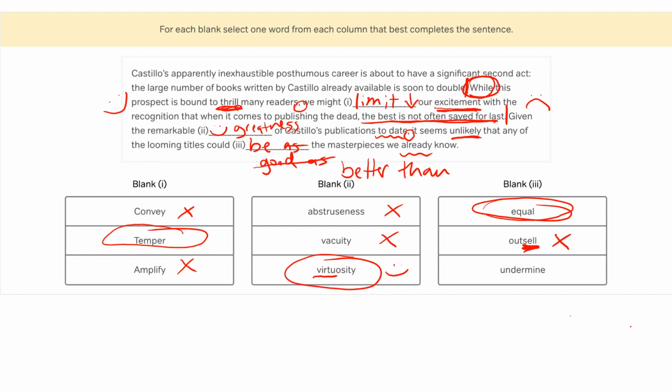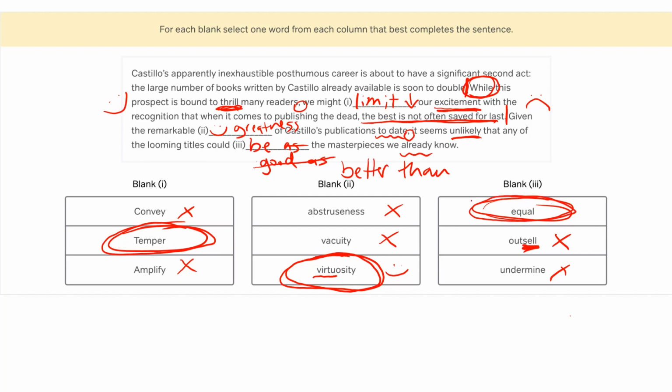And with an answer like equal, which matches that prediction of be as good as so nicely and doesn't have any strange connotations or any strange intentionality or humanity to it, makes undermine not a great choice. So putting it all together, we should temper our excitement for the upcoming titles, because given the virtuosity of the previous titles, it is unlikely that these new ones will equal them in quality.